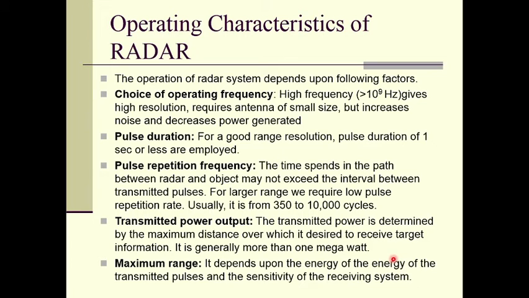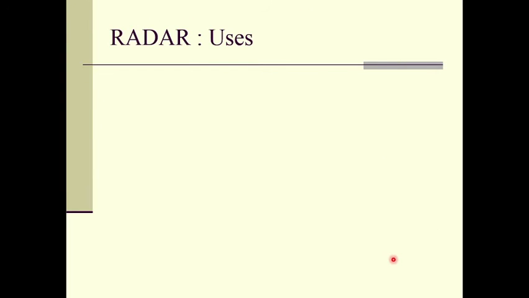Maximum range. The maximum range of the radar depends upon the energy of the transmitted pulses and the sensitivity of the receiving signal, right? So how much energy we are transmitting, that means the transmitted output power, if it is high, and if the sensitivity of the receiving system is good, then we can have a very large range of the radar. Otherwise there will be limitations on the range of the radar.